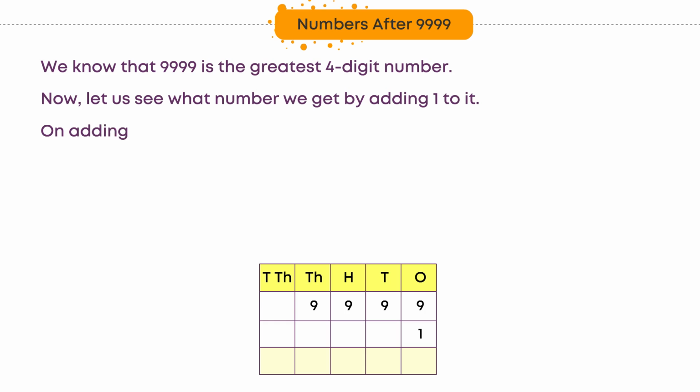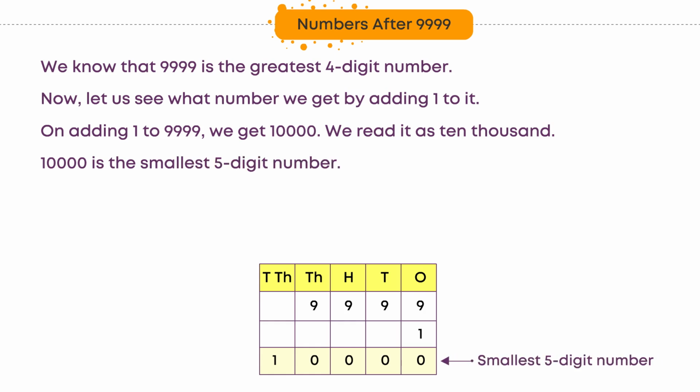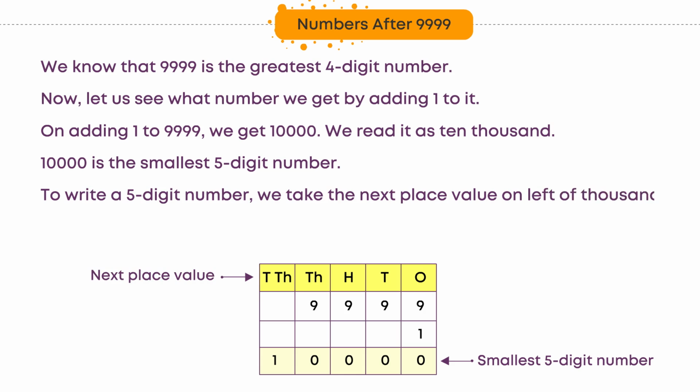On adding 1 to 9,999, we get 10,000. We read it as 10,000. 10,000 is the smallest 5-digit number. To write a 5-digit number, we take the next place value on the left of thousands called 10,000s.